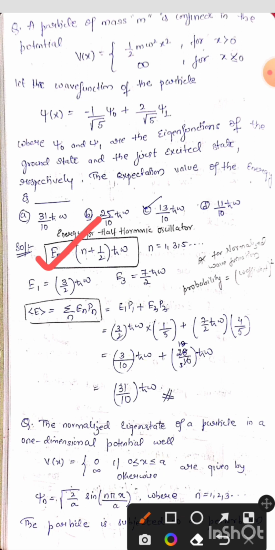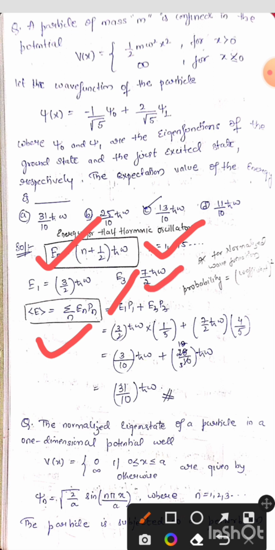Now, for n equal to 3, that is the first excited state, E3 is equal to 7 by 2 h cut omega. We know the formula. Expectation of the energy is nothing but summation of En Pn, which is E1 P1 plus E3 P3. Energy for the first one is given as 3 by 2 h cut omega times P1.